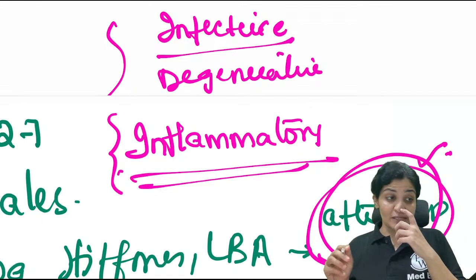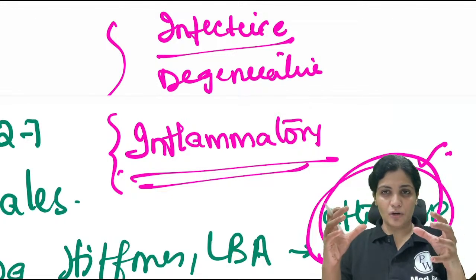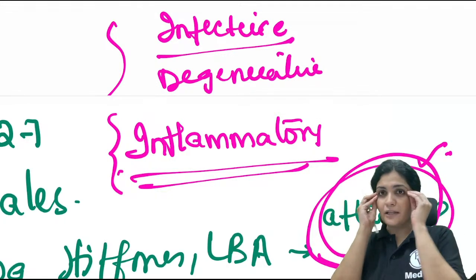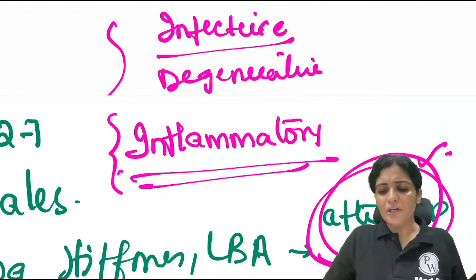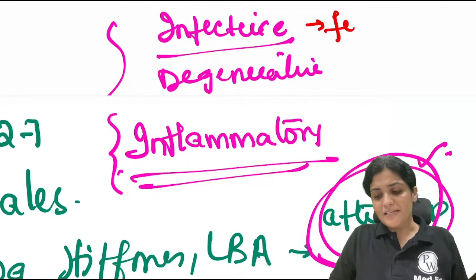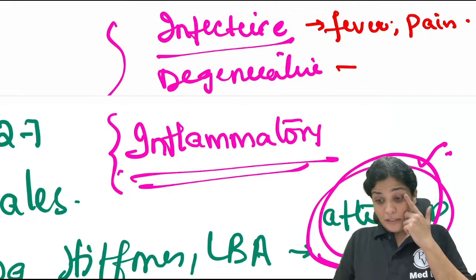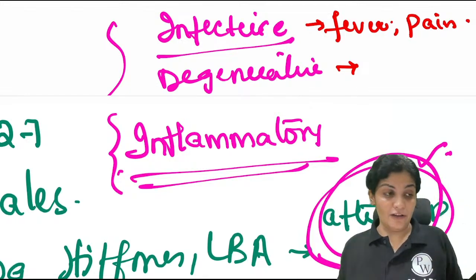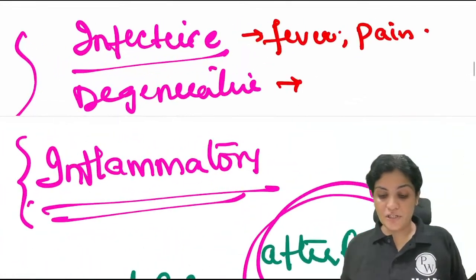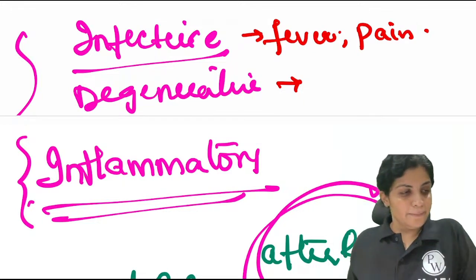So you have to know whether it is an infective joint or degenerative joint or inflammatory joint. Here lies your knowledge. The first step is you have to differentiate between these three. How will you differentiate any joint? If they present with fever, pain, you go for infection as usual. If they present with degeneration and inflammation, how will you know? Because both will not have fever. So what is the most important thing which you have to ask for degenerative and inflammation?